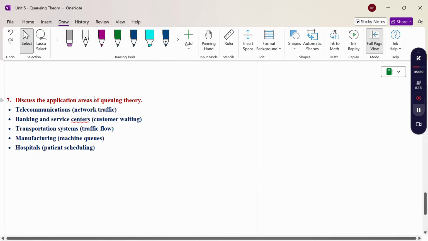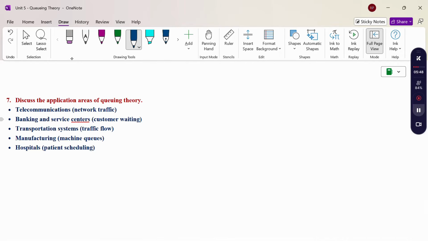Discuss the application areas of queuing theory. Queuing theory is a powerful tool for modeling many practical applications. Here are some of them. Telecommunication, network traffic. Banking and service centers, customer waiting time. When we consider a banking or any type of service center, we consider customer waiting time.